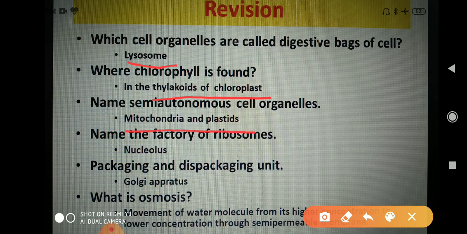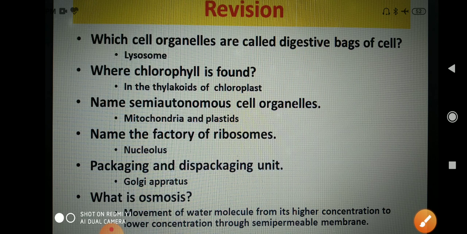The next is: name the factory of ribosome. It is nucleolus. Now, packaging and dispatching unit is Golgi apparatus. Next is: what is osmosis? Movement of water molecules from their higher concentration to lower concentration through a semi-permeable membrane is called osmosis.